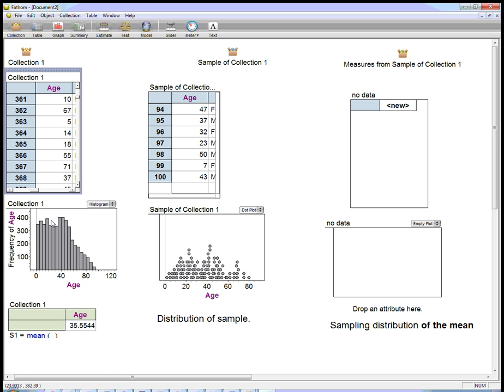So here's a histogram of that data. That's the population. And here's the mean age. It turns out to be 35 and a half, basically. And what we'd like to do is find out what happens if we took a sample of 100 people out of that. How does the mean of that sample behave?